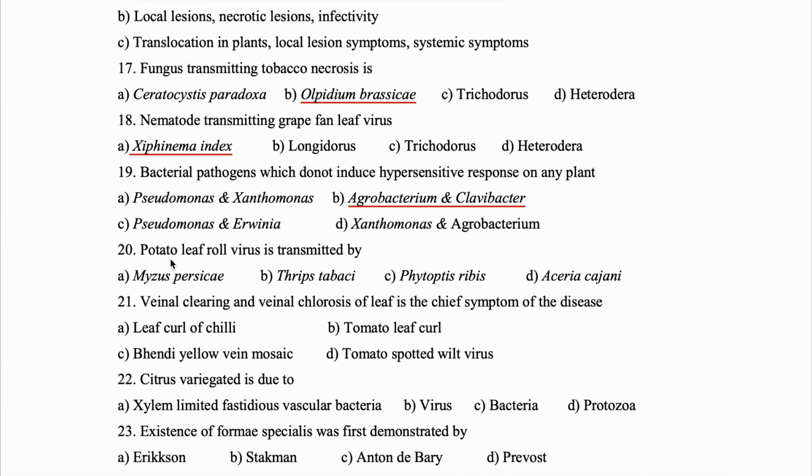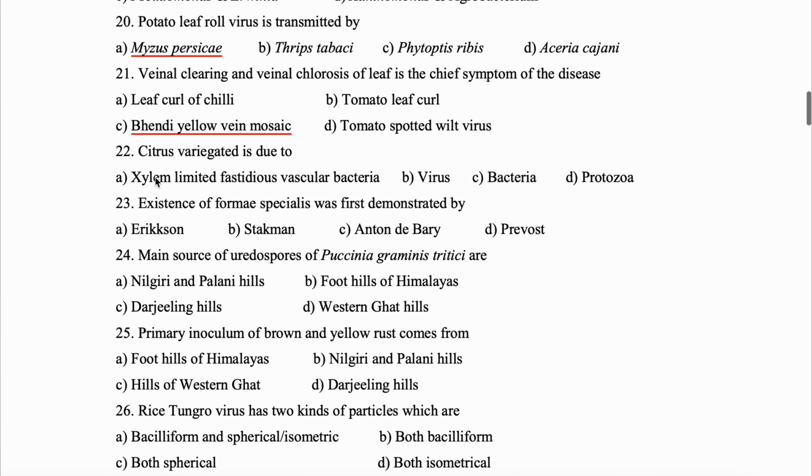Question 20. Potato leaf roll virus is transmitted by Myzus persicae. 21. Vein clearing and vein chlorosis of leaf is the chief symptom of the disease Bhindi yellow vein mosaic. Question 22.